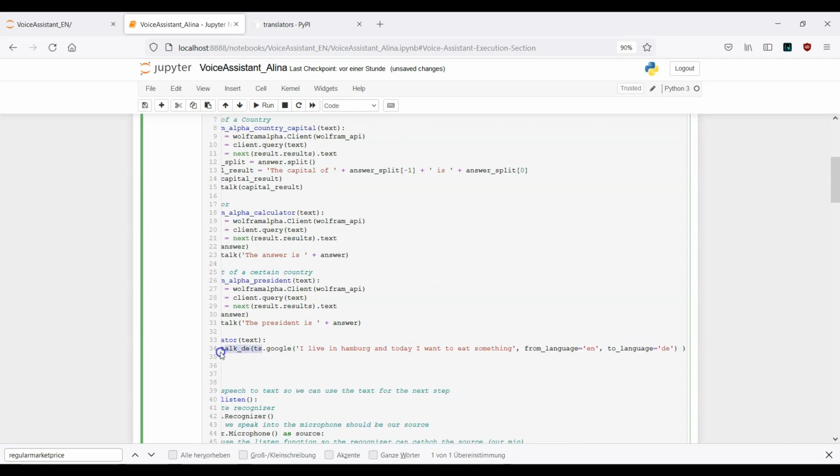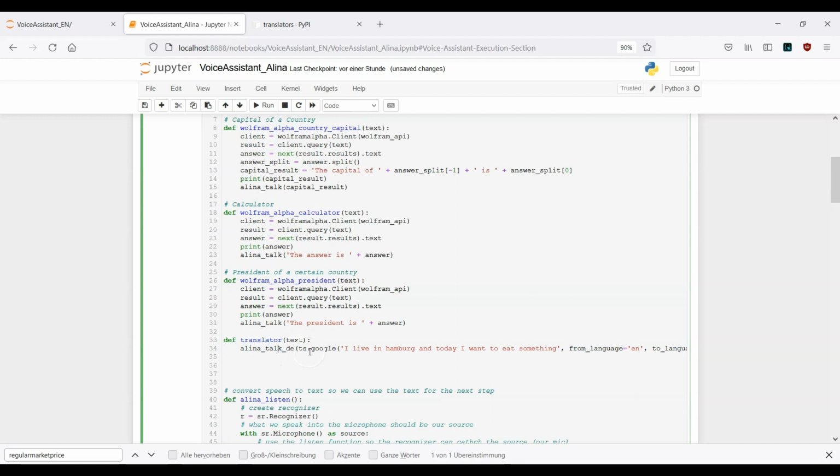Alina Talk DE ts.google, and in this example I don't want to have this hard-coded string element. I just go ahead with the text, from language en to language de. So I guess this is finished, right?